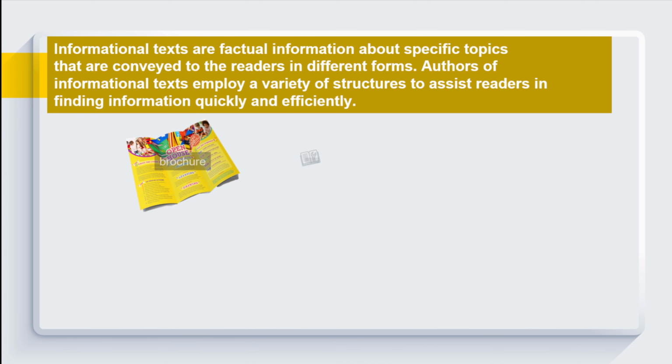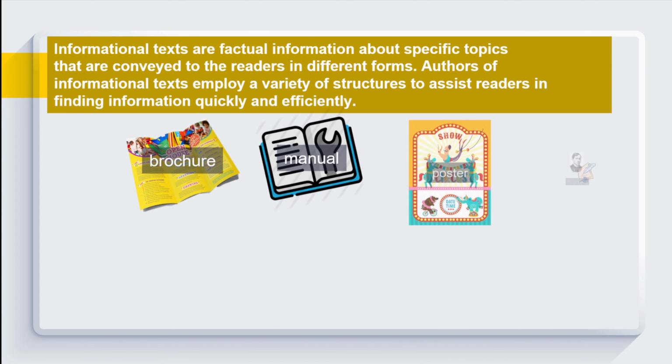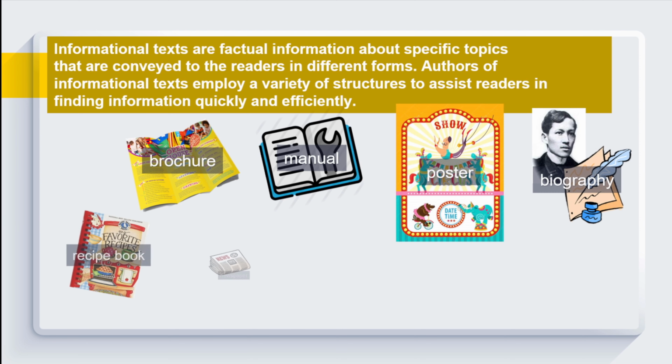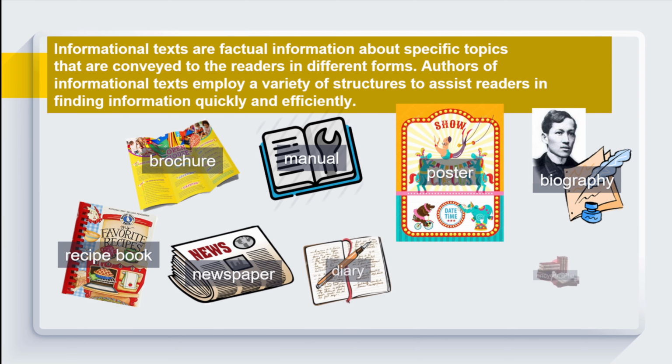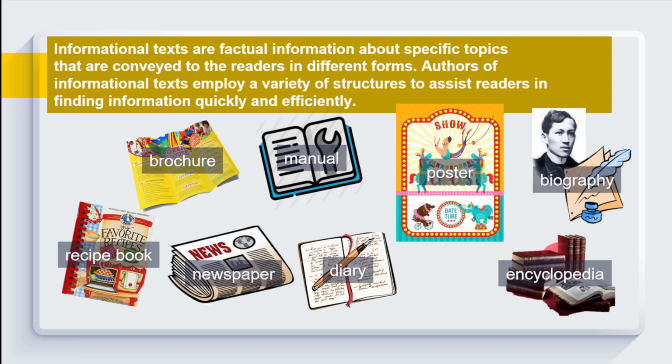Informational texts are factual information about specific topics that are conveyed to the readers in different forms. Authors of informational texts employ a variety of structures to assist readers in finding information quickly and efficiently.